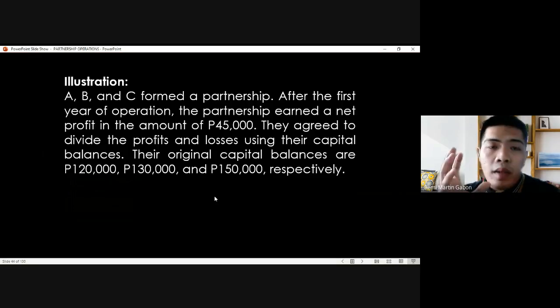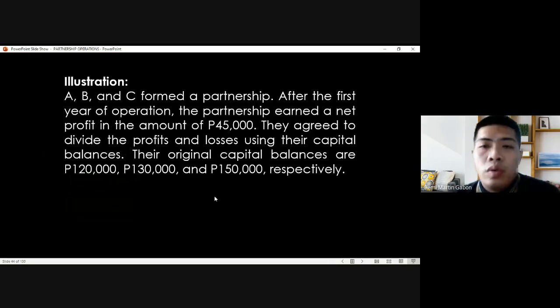But for specific problem solving in the book, if you encounter problems, it will specifically state what type of capital balance to use for profit or loss distribution. For this example, there is no statement yet. We're going to have different assumptions later.